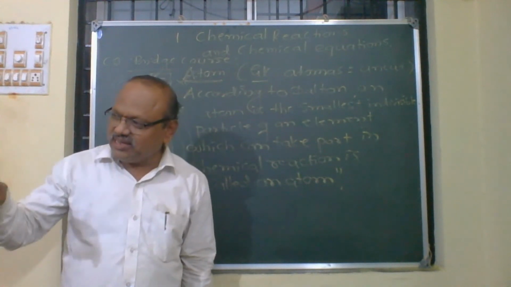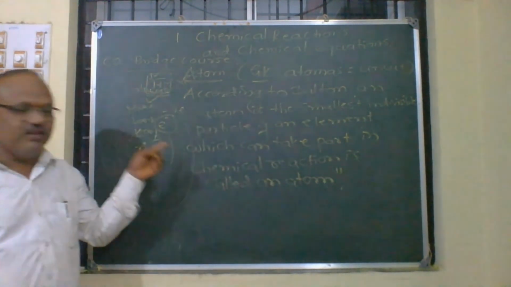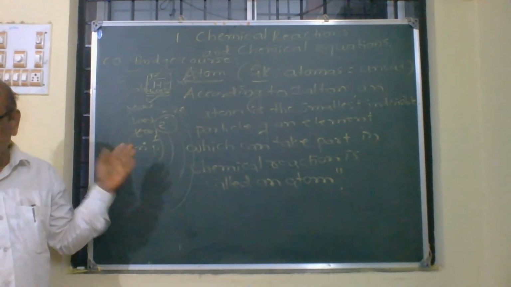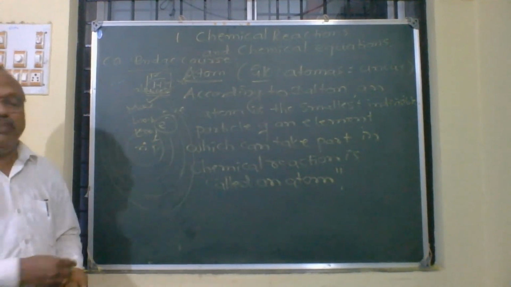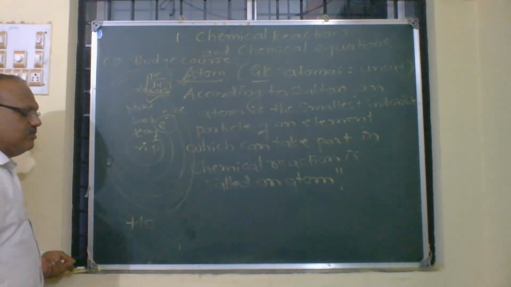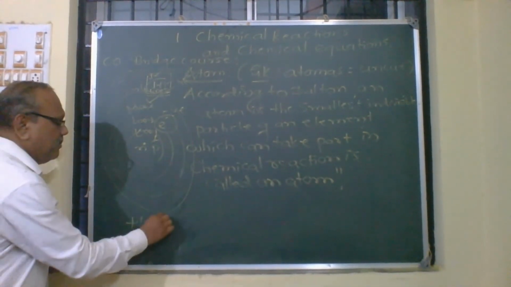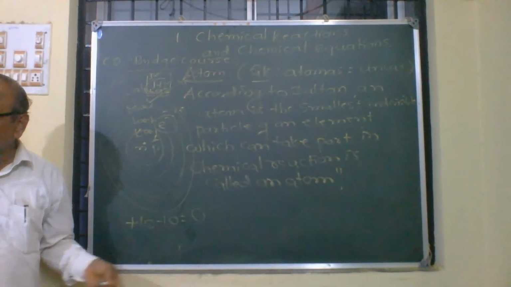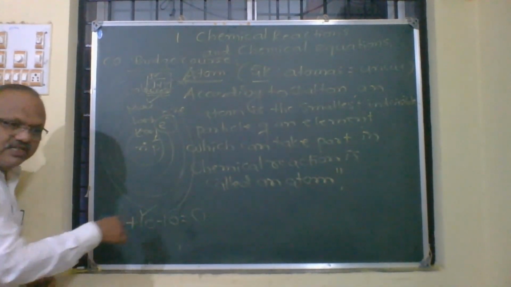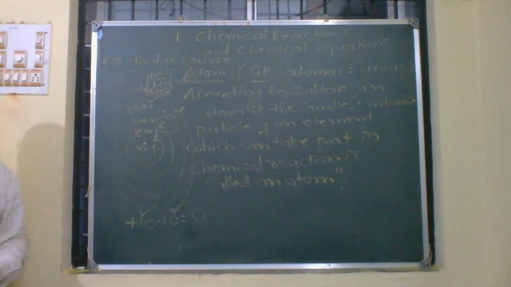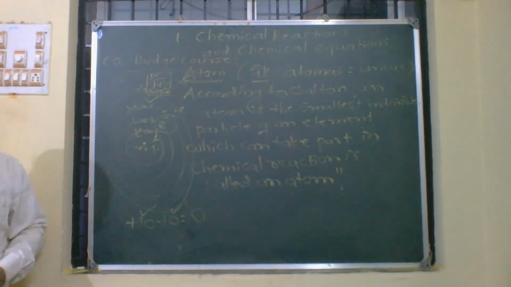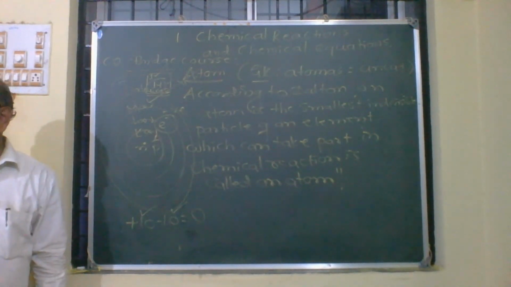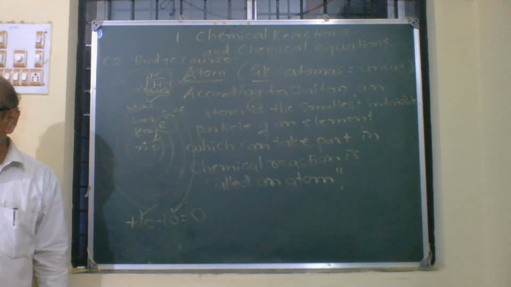As many protons as are in the nucleus, that many electrons revolve outside. So what is the net charge? If the charge of the protons is plus 10, how many electrons will there be? Plus 10 from the protons in the nucleus, then minus 10 from the electrons revolving around the nucleus. Therefore, the charge on the atom is 0. This particular atom, which has 10 protons in the nucleus and 10 electrons revolving around it, is the element with atomic number 10, neon. Check it. Atomic number 10. Check extreme right.